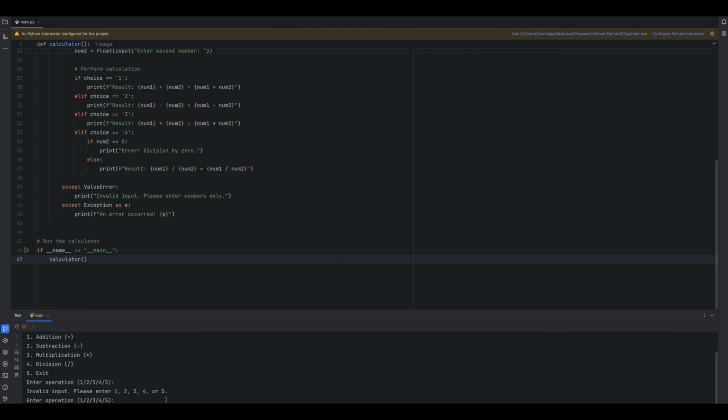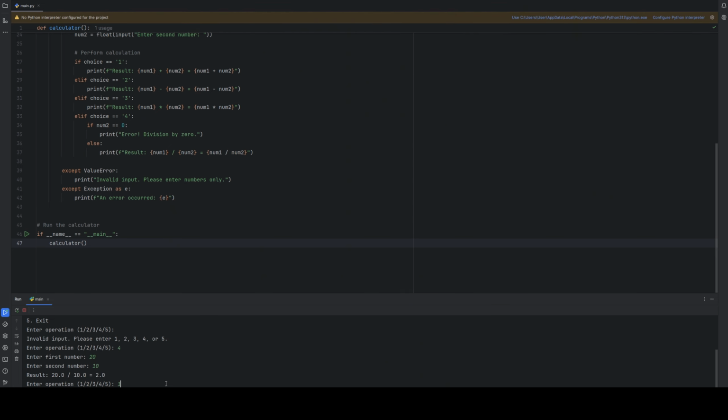Run it. Write the number 4 for the arithmetic operation. Enter the number 20 on the first line. Enter the number 10 on the second line. The answer is 2. Let's take another example. Write the number 1. Add the two numbers 167 and 381, and we get the answer 548.